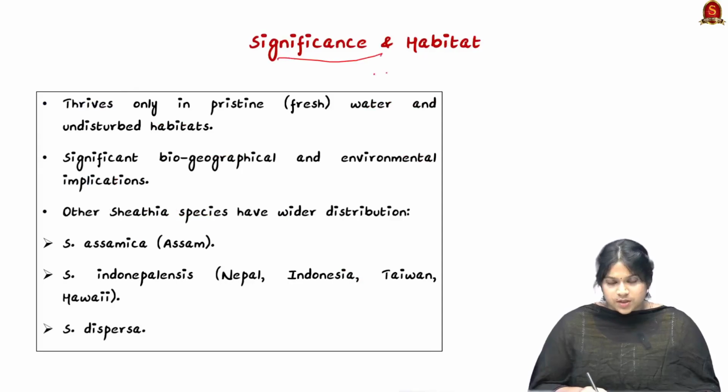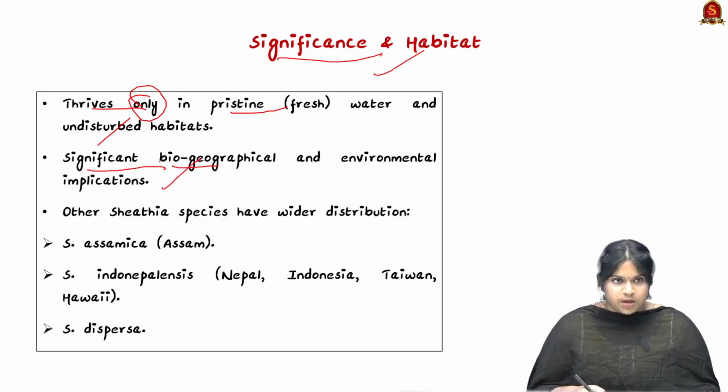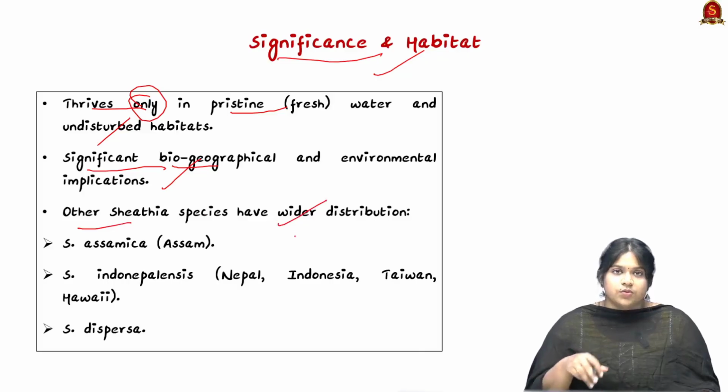Looking into their significance and habitat, it thrives only in pristine freshwater, an undisturbed habitat and clean biodiversity. It is significant for having biogeographical and environmental implications, and the other Shiathia species have wider distribution. We should know that there are only 4 species of Shiathia in the southern, especially the western region.